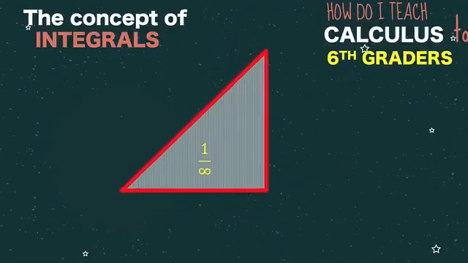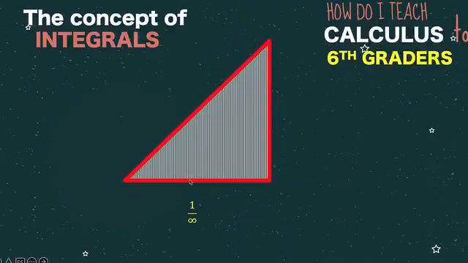So if we now let the width of each of these columns to be 1 over infinity, then this is now the gap. Conceptually, we will not be able to draw 1 over infinity because that is infinitely small. But for our representation, notice now that we have here rectangles with a width of 1 over infinity. And that's now the idea behind integrals.